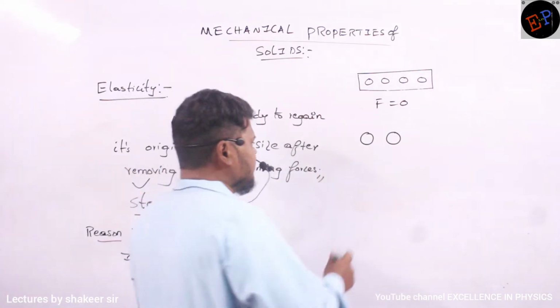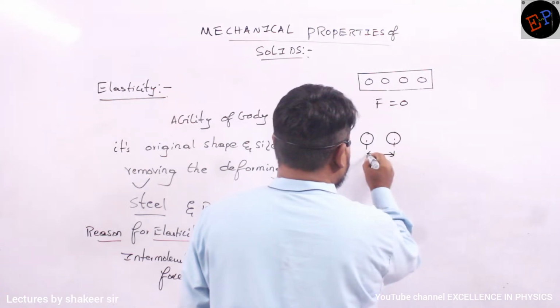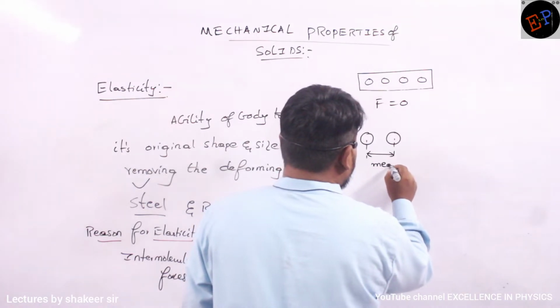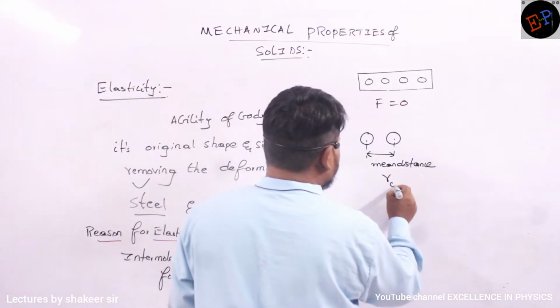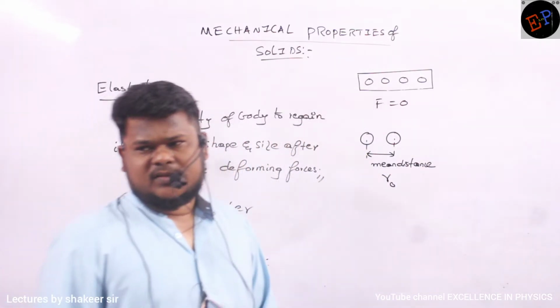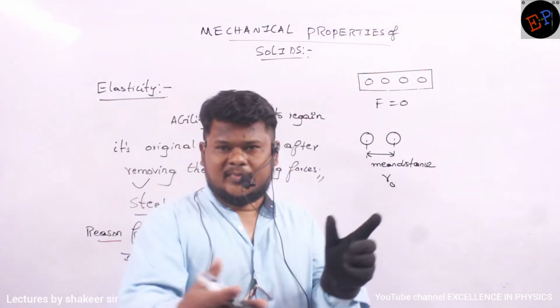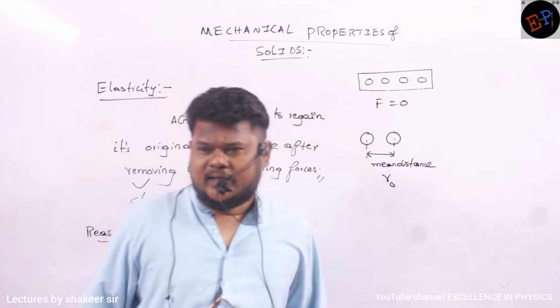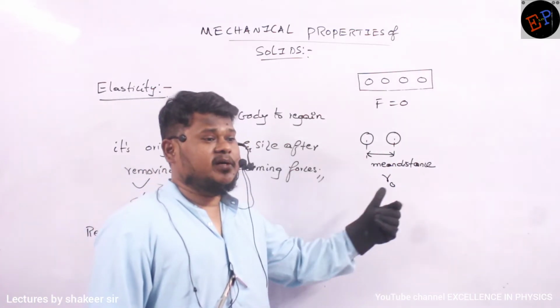Okay? Then they are always present at their mean distance. They are present at a distance which is called as mean distance. Okay? And this mean distance is called as R0. Okay? So they are present at a particular distance when you don't apply any force. You are not compressing the molecules, you are not elongating the molecules also. Then they are present at a particular distance which is called mean distance.